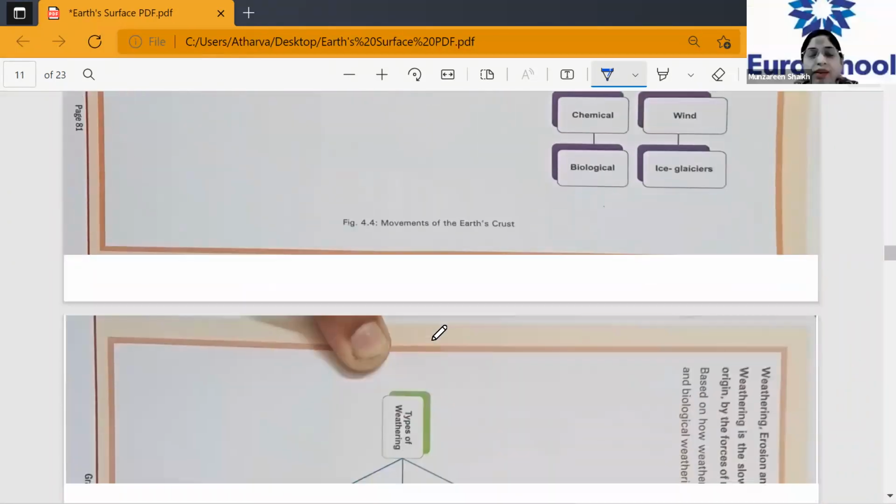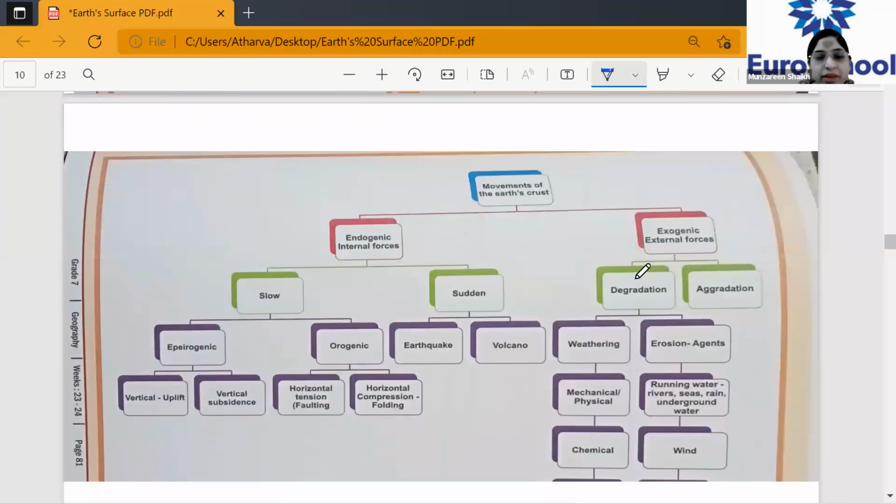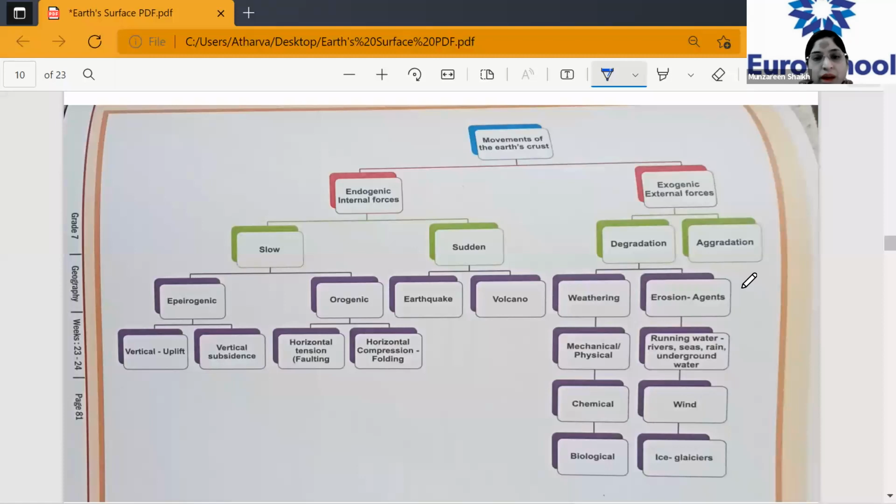Okay. Sudden changes in the internal forces. Just show the diagram. In the internal forces, what happens suddenly? Earthquake and volcano. Okay, that is internal because the earthquake happens internally. Even the volcano happens internally, isn't it? That's the reason it is called endogenic.